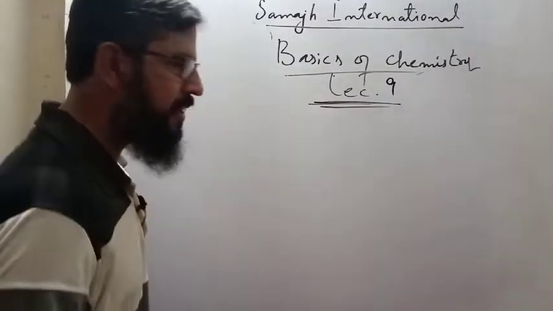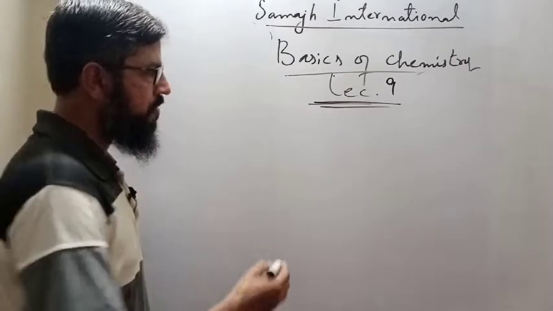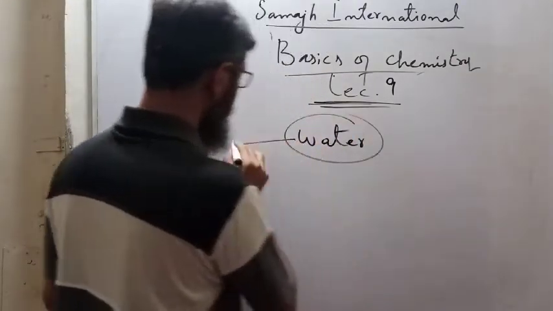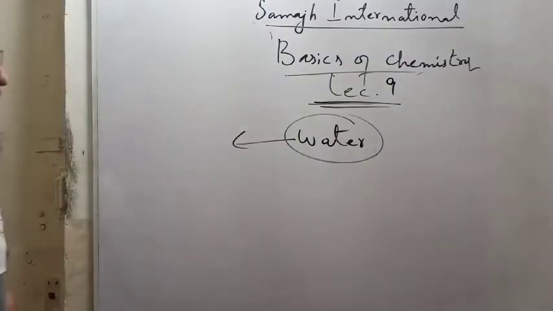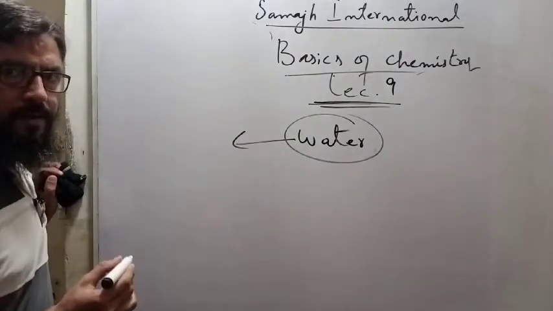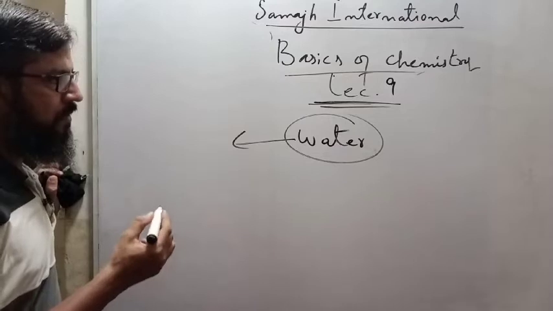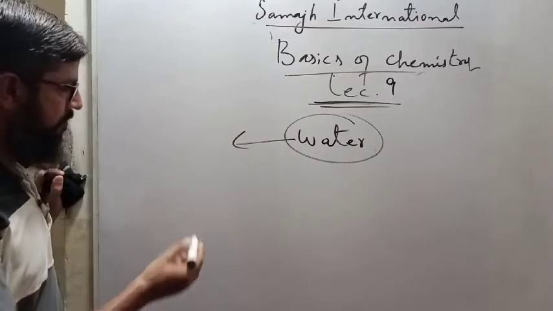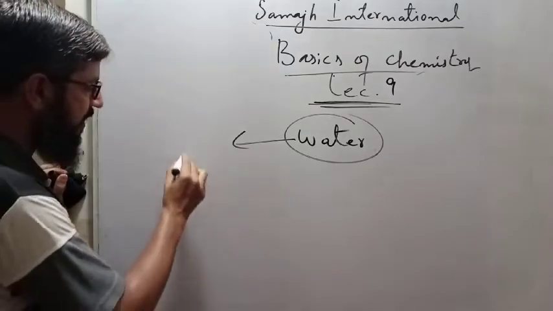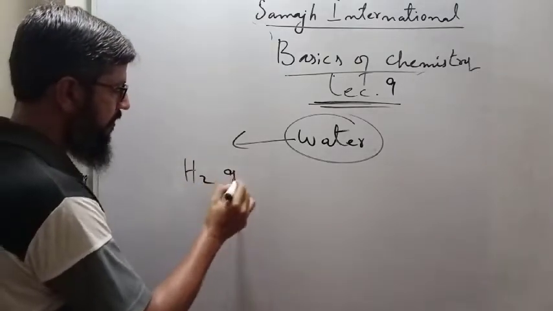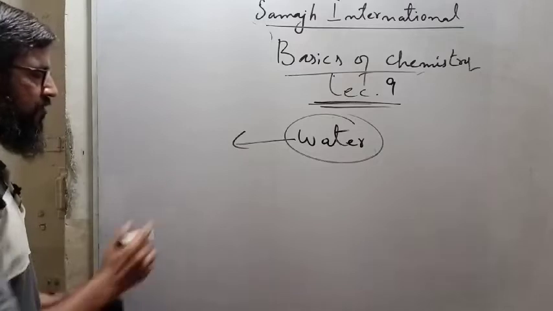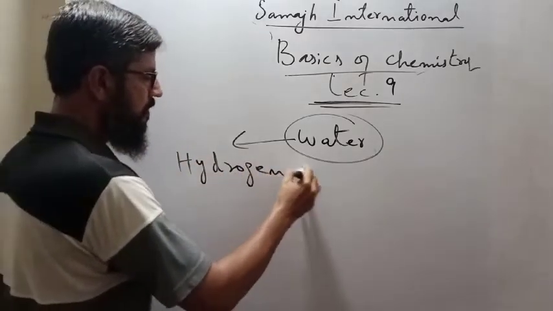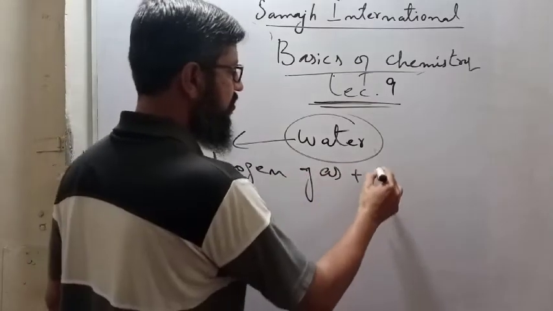And what did you make? You made water. Water is a thing. Now, how was this water made? By the combination of hydrogen gas plus oxygen gas.